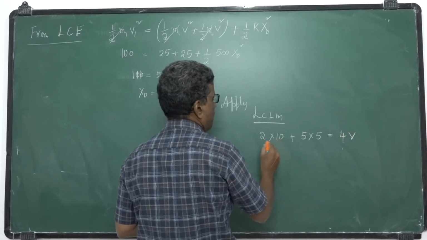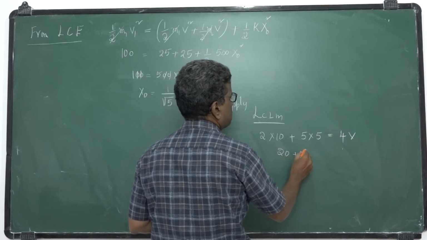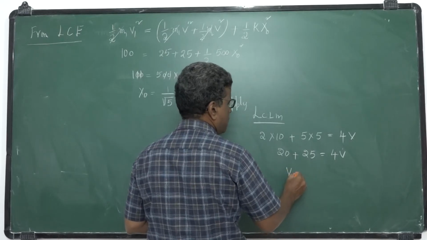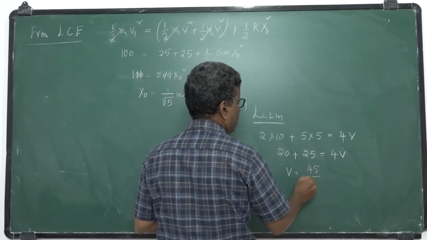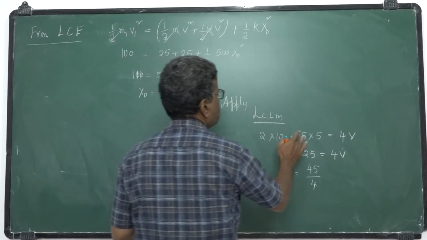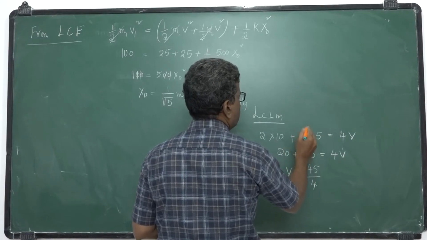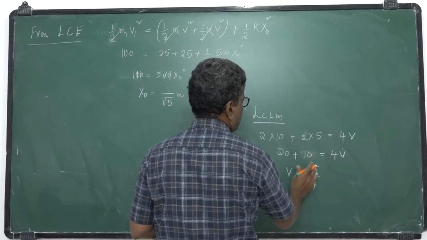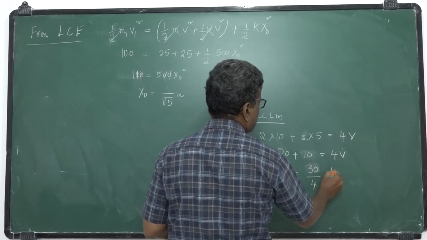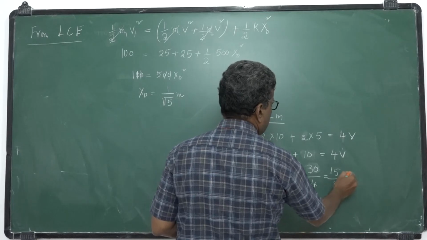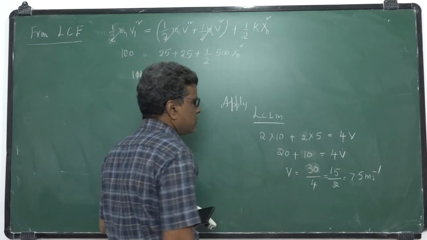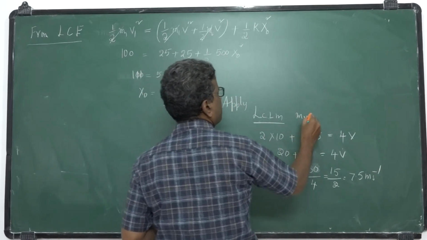So we have 20 plus 10, that is 4V. So V is equal to 30 by 4. 30 by 4 is 15 by 2, that is 7.5 meter second inverse. So we made a mistake. You correct that one in the previous step.